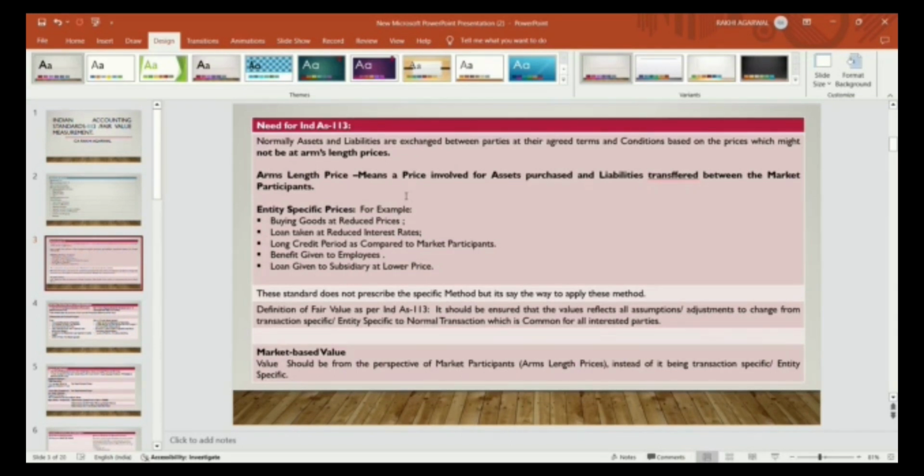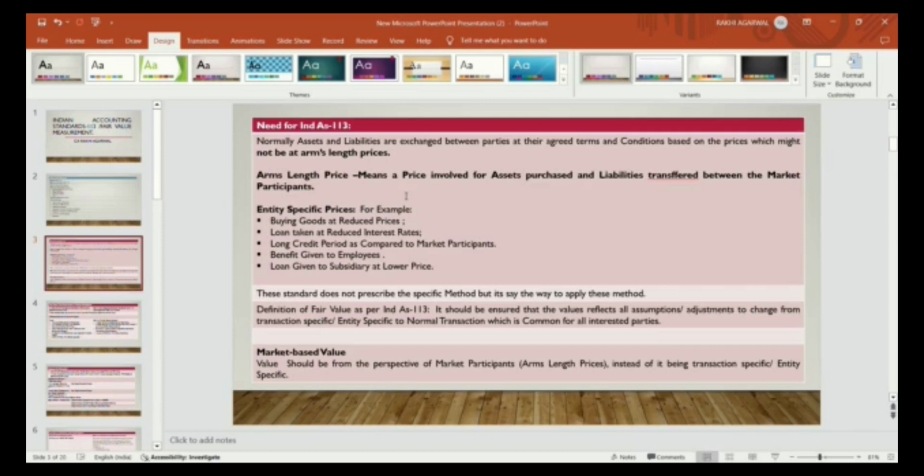In the previous IGAAP, there was no fair value measurement for determining assets and liabilities, and no specific standard available for measurement of fair value in old Indian GAAP. So people exchange their assets and liabilities at terms and conditions based on a price that is not at fair value, meaning not at arm's length price.